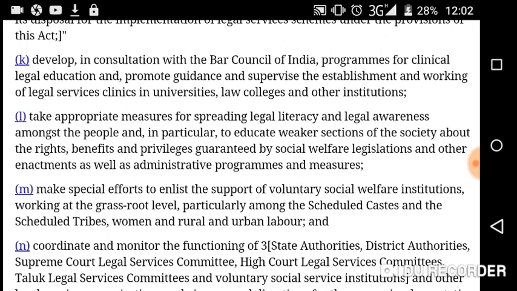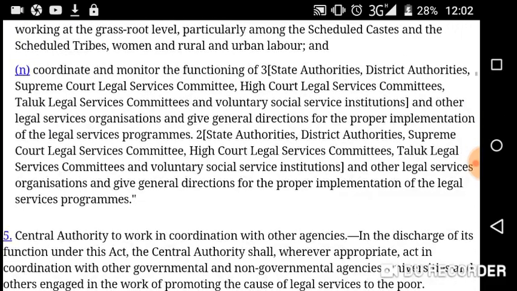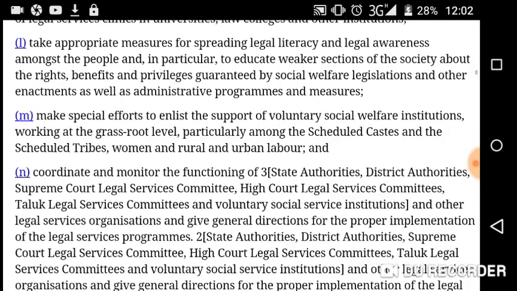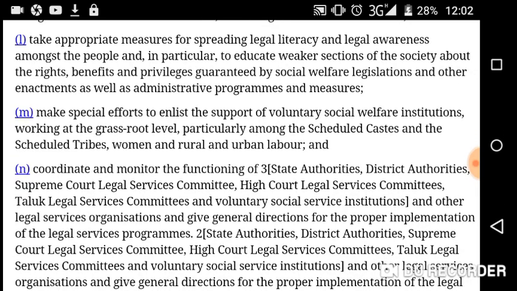Then I, take appropriate measures for spreading legal literacy. Legal literacy means knowledge regarding law, spreading legal literacy and legal awareness about their legal rights and also duties among the people, and in particular to educate weaker sections of the society.